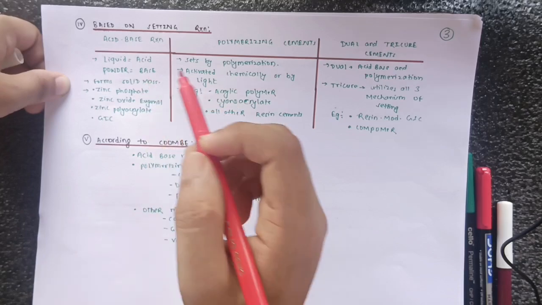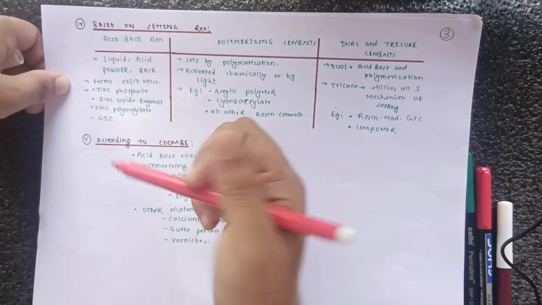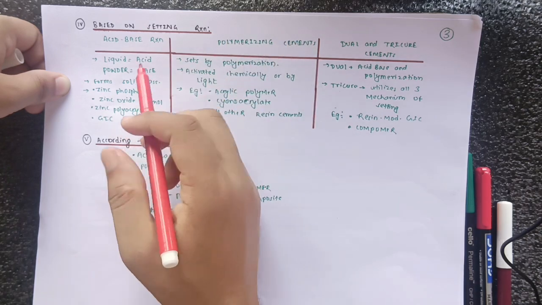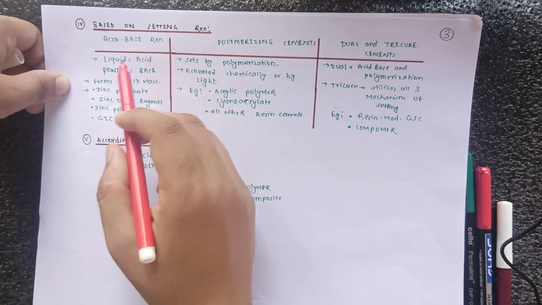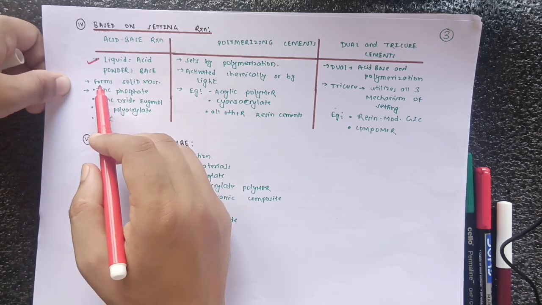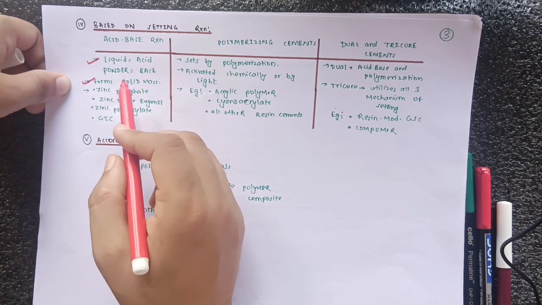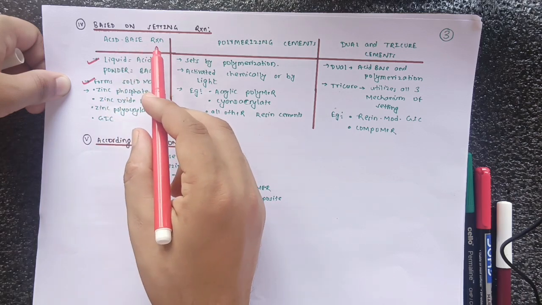Okay, after that we can see here in acid base reaction we have particularly two forms. One is acid and another is base, and acid is presented in liquid form and base is presented in powder form. Now those liquid and powder are mixed to form a solid mass.